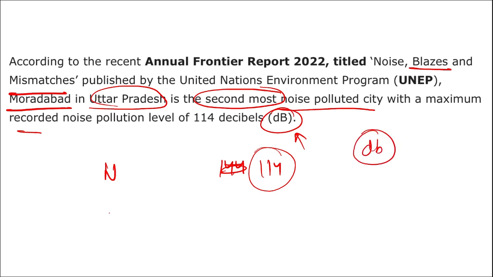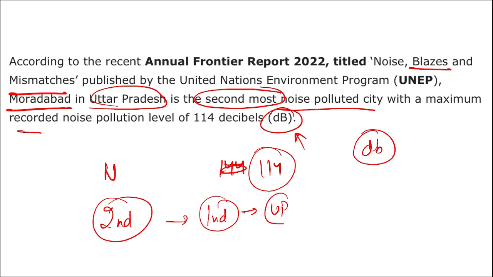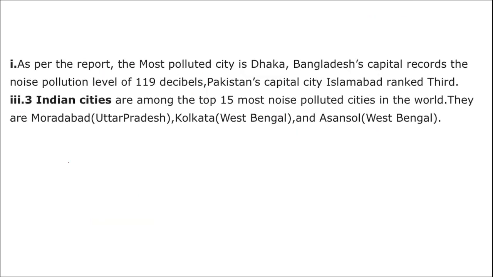Then, coming back, the second most noise polluted city in the world is Moradabad, located in UP, India. But which is the most noise polluted city? We are not talking about air pollution or any other type of pollution, here we are talking about noise pollution. The most noise polluted city in the world is Dhaka.